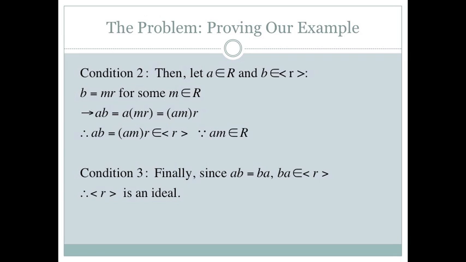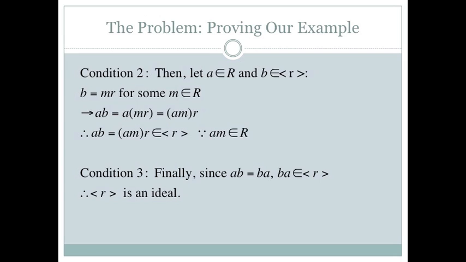Furthermore, we can take A belonging to the ring and B belonging to the set that we're considering. We know that B is equal to MR for some M in the ring, and therefore AB is equal to A times the quantity MR, and using our associative property for the ring, that's equal to the quantity AM times R. So for that reason, we can say that AB is equal to AM times R, which belongs to our set because AM belongs to the ring.